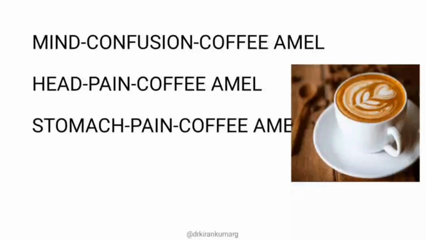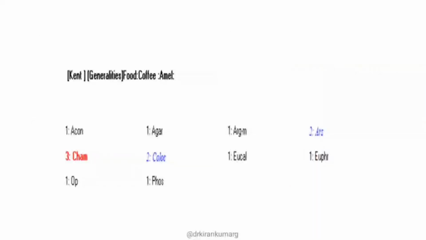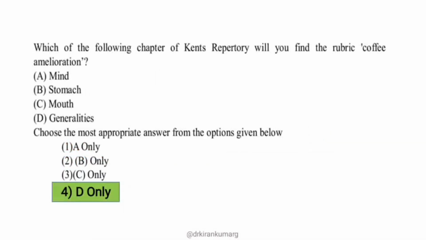You have remedies like Colocynth for this particular rubric. But in this question they have asked coffee amelioration in general. If you see Kent's Repertory, under Generalities there is a rubric food, coffee amelioration. Here you have the 3 mark remedy Chamomilla. So the right answer for this question is option D, Generalities.